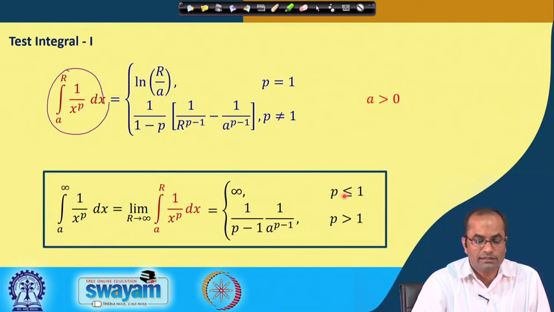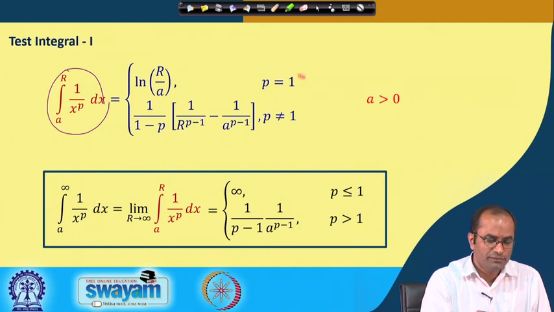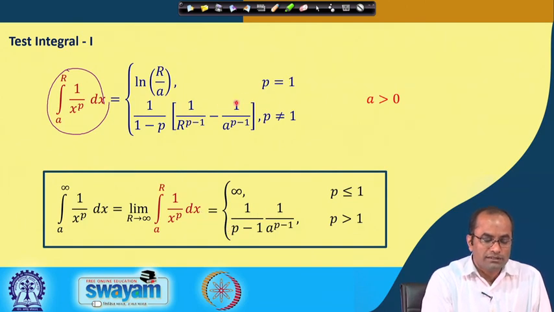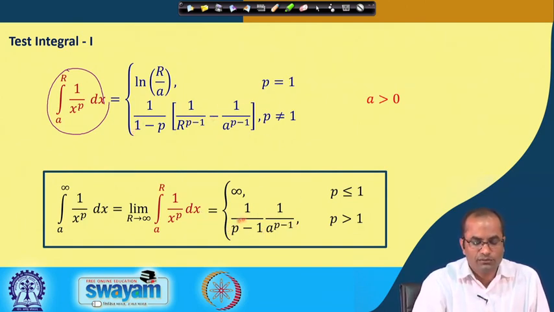So, we have two values here now. When p is less than or equal to 1, the value of this integral is infinity, the integral diverges. And when p is greater than 1, this term will vanish, and we have 1 over a power p minus 1, and this minus sign we have adjusted here to have p minus 1. So, in that case the value is 1 over (p minus 1) times 1 over a power p minus 1, for p greater than 1.